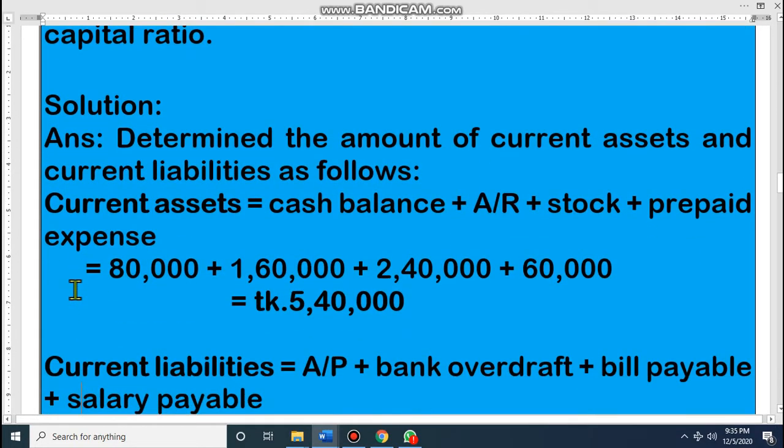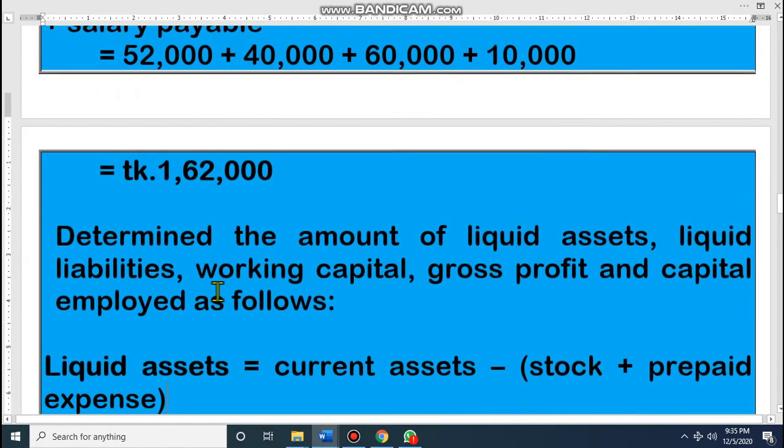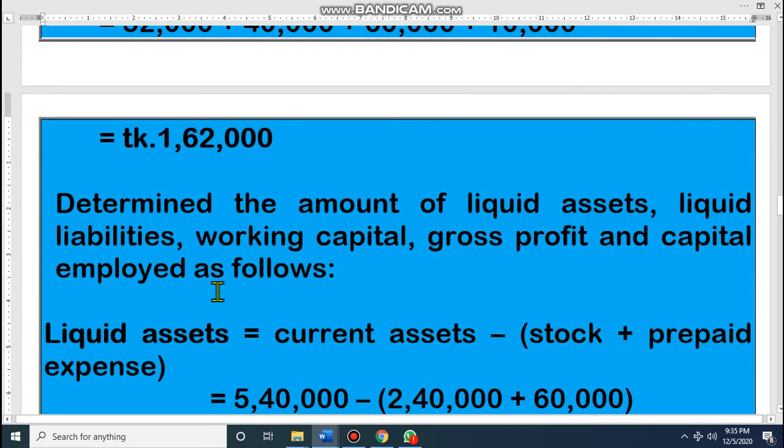Current asset: cash balance, accounts receivable, stock and prepaid expenses. If we add these, then you will get the marks. Dear student, very easy, I hope. Then current liability: accounts payable, bank overdraft, bills payable, salary payable. If you add, it is 1,62,000 and here 5,40,000 is current asset. Let's see the next requirement. Determine the amount of liquid asset, liquid liability, working capital, gross profit and capital employed ratio.